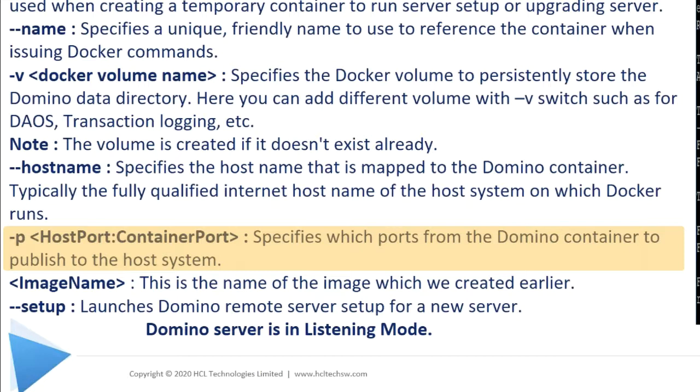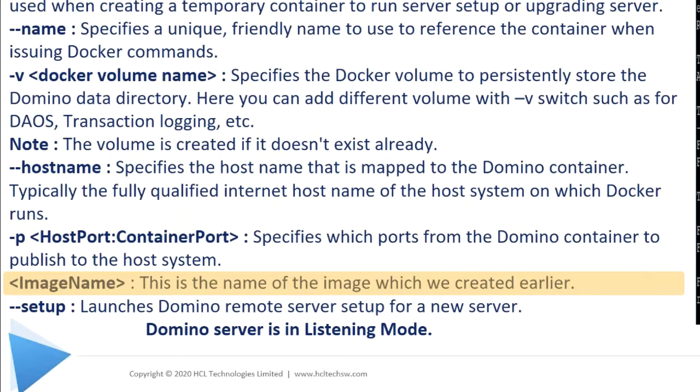In the command, I have mentioned 8585, which is required for remote Domino server setup program, and 1352, which is required to connect to the Domino server via RPC. Next is image name. Here we need to specify the name of the image which we created earlier.